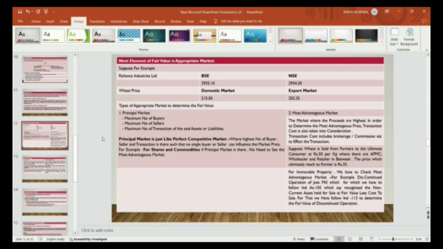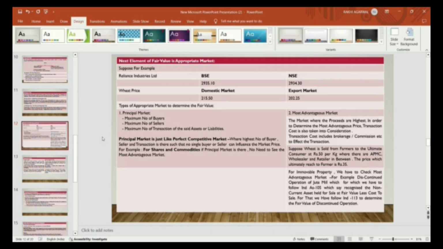If you take the valuation of equity shares, that is Reliance Industries, which appropriate market will you take into consideration while determining the fair value of the equity share? Whether you will take the BSE rate or the NSE.